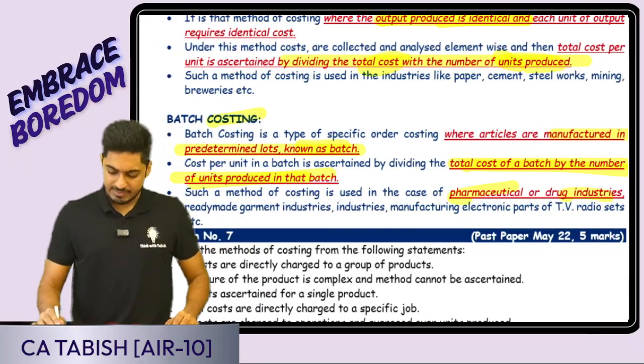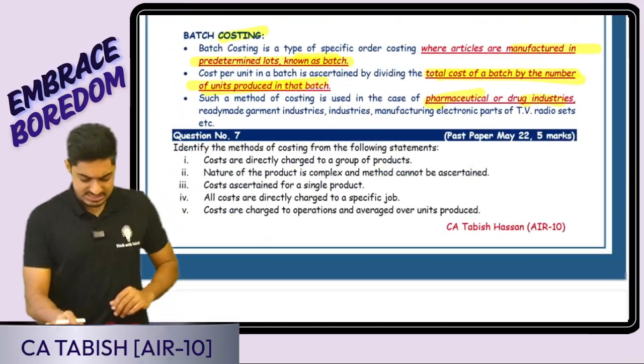Okay, example, pharma, drug industries. Here you are having paper, cement, etc. Is this clear, everyone? Okay.